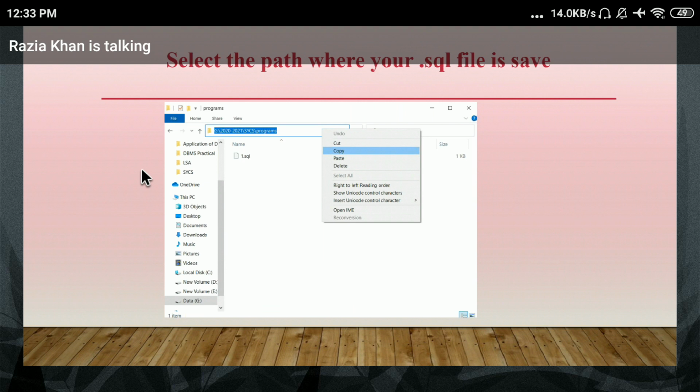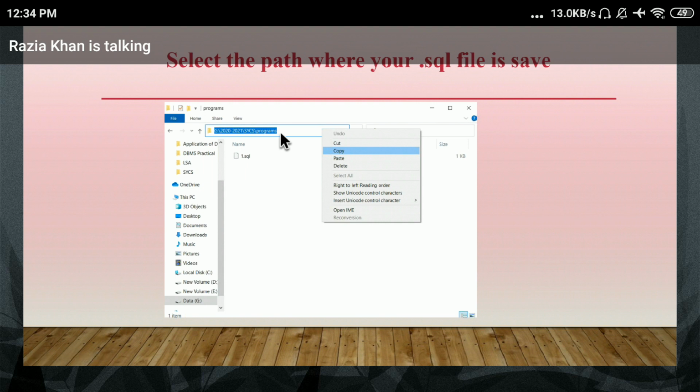Say my program file is saved in this particular path: G, then my folder 2020, then SYCS, then program, and in that my first program is saved. My program name is one.sql. Just check.